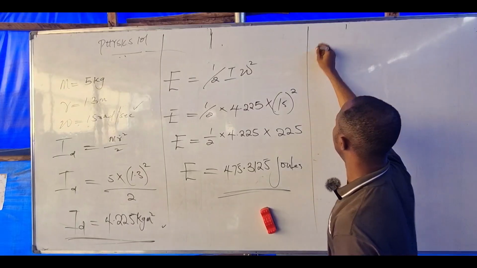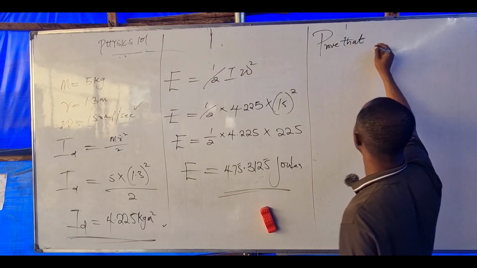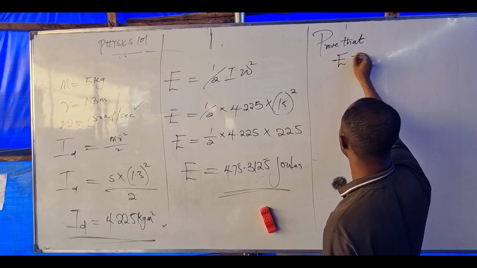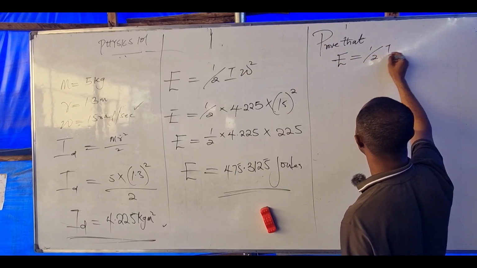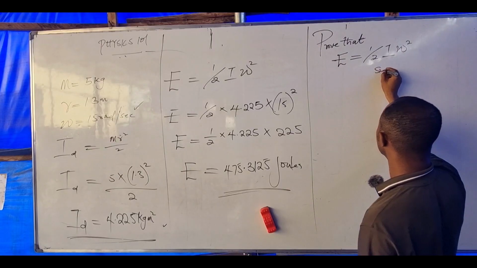Prove that energy is half inertia angular velocity squared. Okay. Solution. This is very simple.